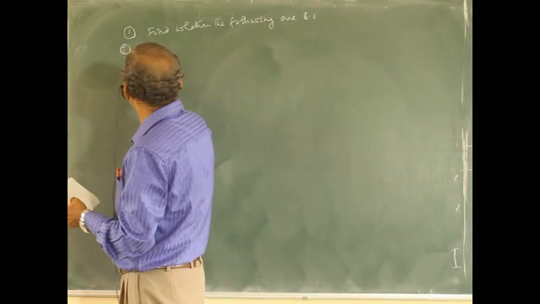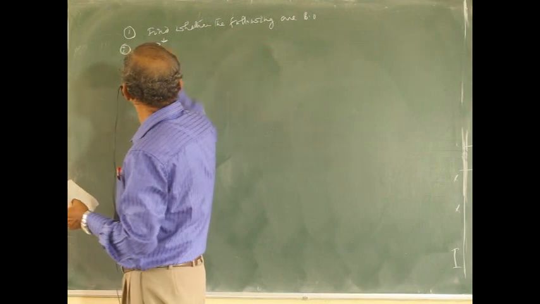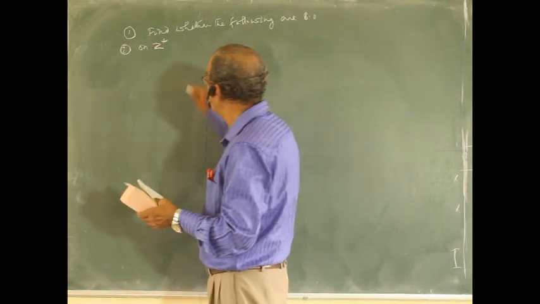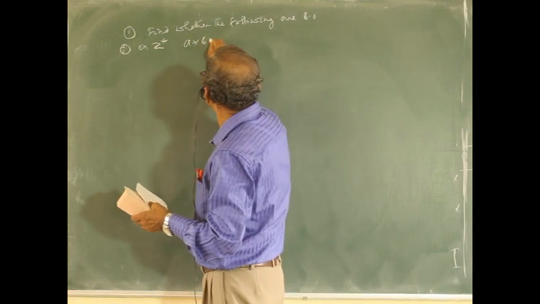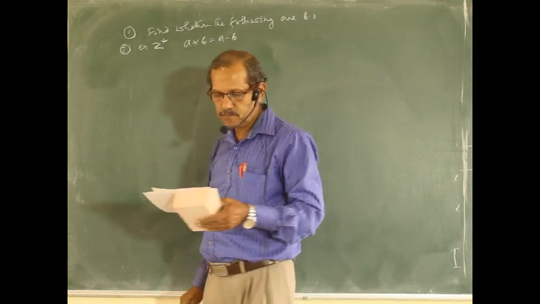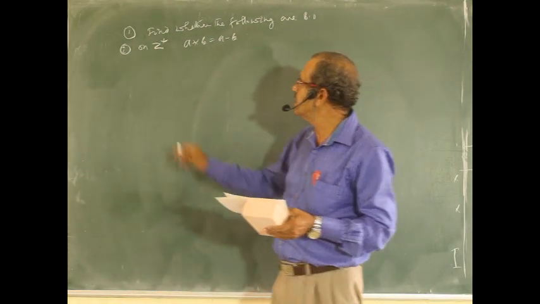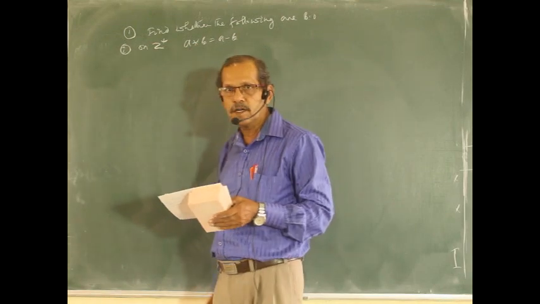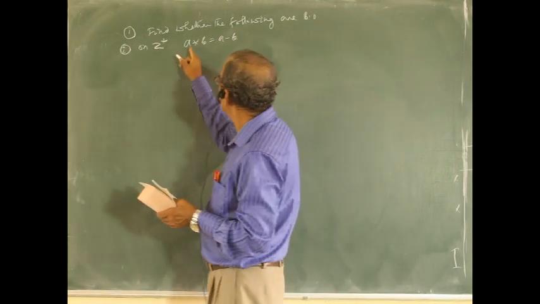First one, on Z plus, the set of all positive integers, a star b equal to a minus b. Find whether this star is a binary operation on the set of all positive integers.